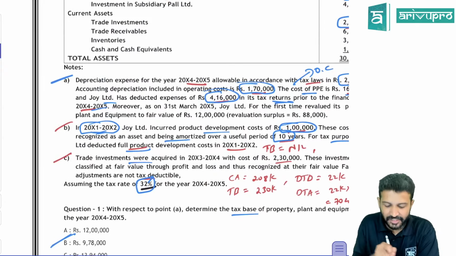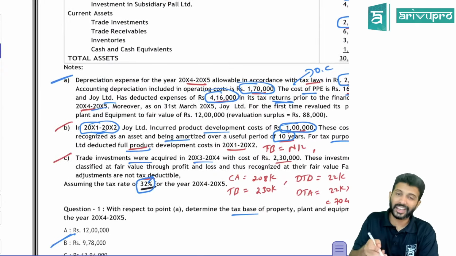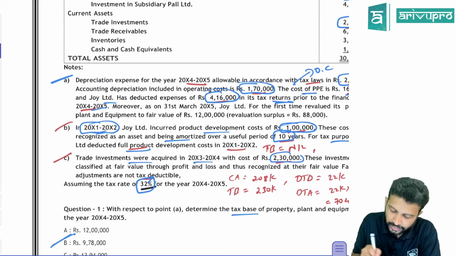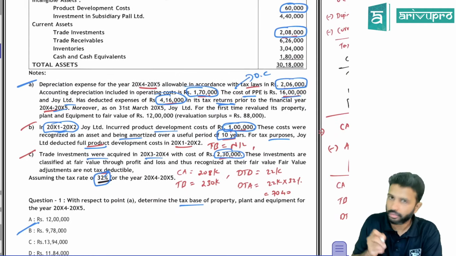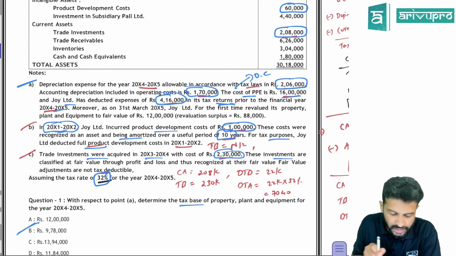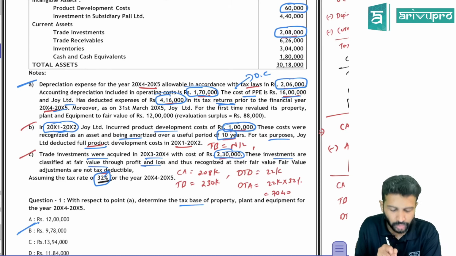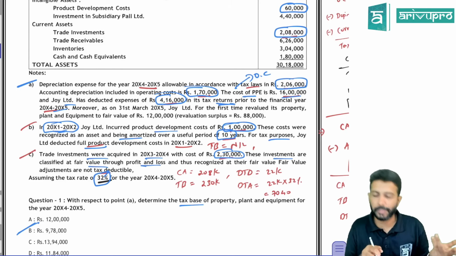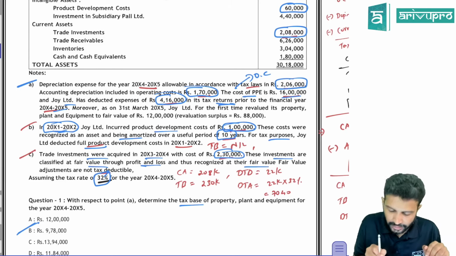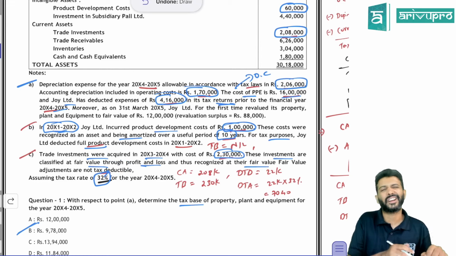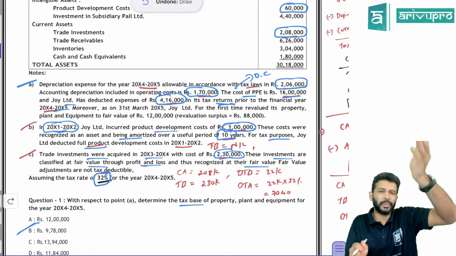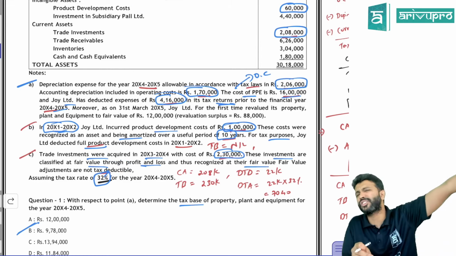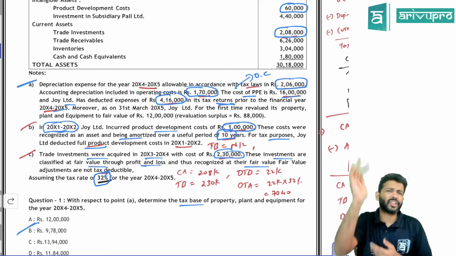Next, trade investments were acquired in 20X4, last year, at a cost of 2,30,000. That is the cost of investment. These investments are classified as fair value through P&L account. So on this investment we are following the FVTPL method and thus recognized at fair value. Fair value adjustments are not tax deductible. We have fair value adjustments as per FVTPL, and all of this is as per Ind AS 109 accounting treatment. All this is not there in the tax record.